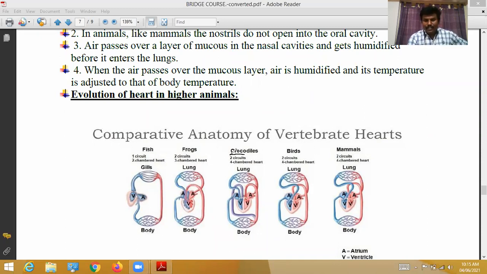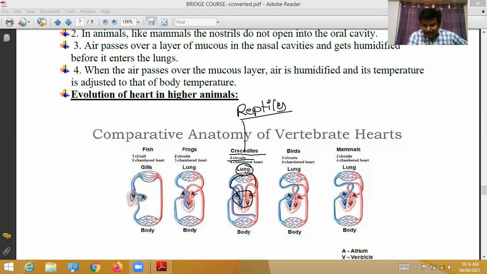Next, one more piece of information: crocodiles. Crocodiles belong to the reptiles, the creepers, the animals which creep on land. Even in reptiles, the heart has a double circulation. From the heart, the blood first goes to the lungs for oxygenation.